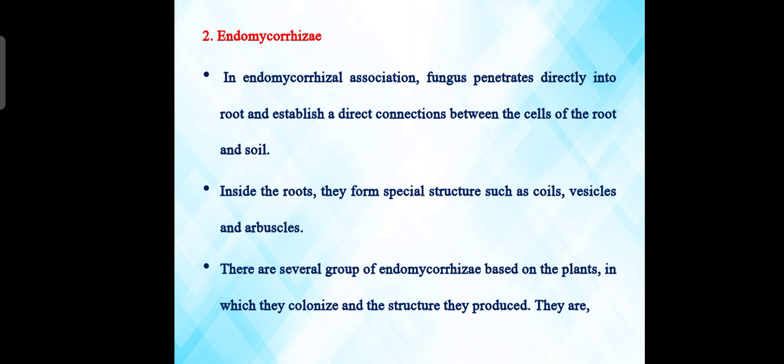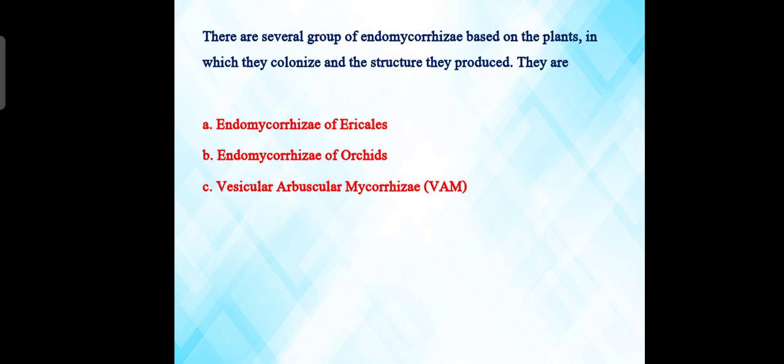There are several groups of endomycorrhiza based on the plants in which they colonize and the structures they produce: endomycorrhiza of ericales, endomycorrhiza of orchids, and vesicular arbuscular mycorrhiza, that is VAM.